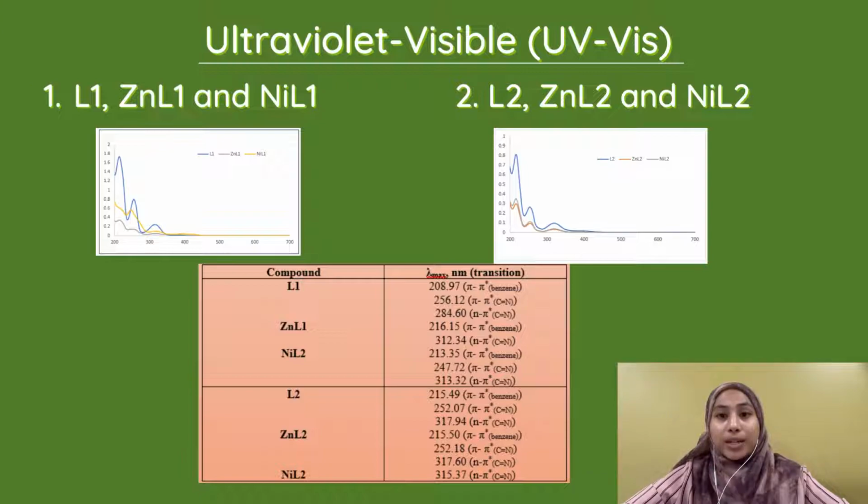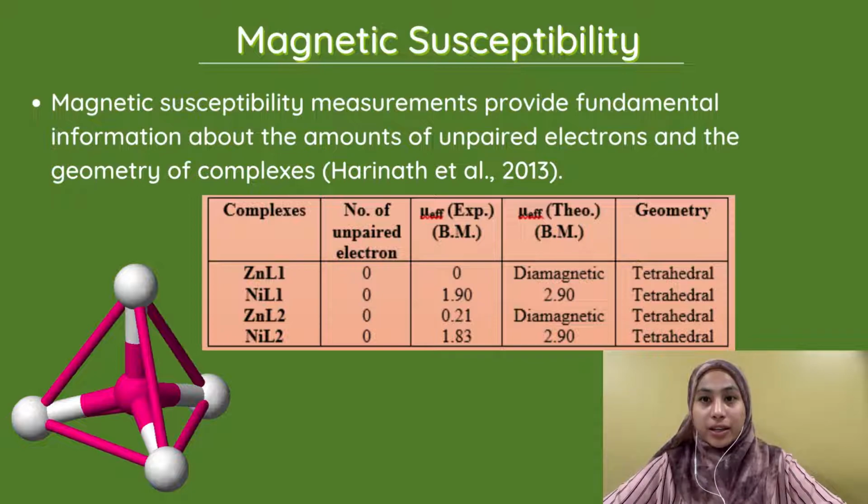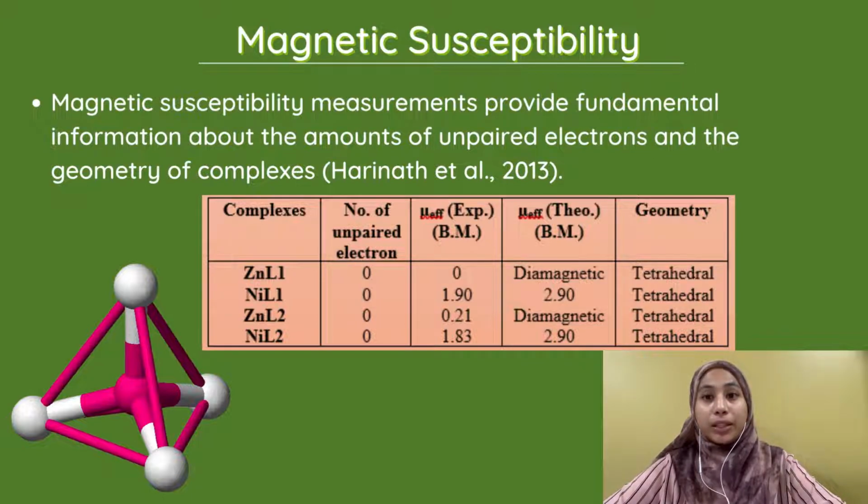For the pi to pi star of the azomethine group, it indicates the range of 252.07 to 252.18 nanometers, whereas for the n to pi star of the azomethine group, transitions are in the range of 315.37 to 317.94 nanometers. According to Harinas 2013, magnetic susceptibility measurements provide fundamental information about the number of unpaired electrons and the geometry of complexes.